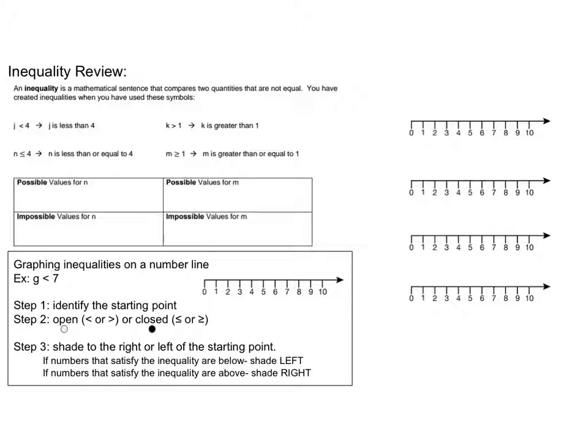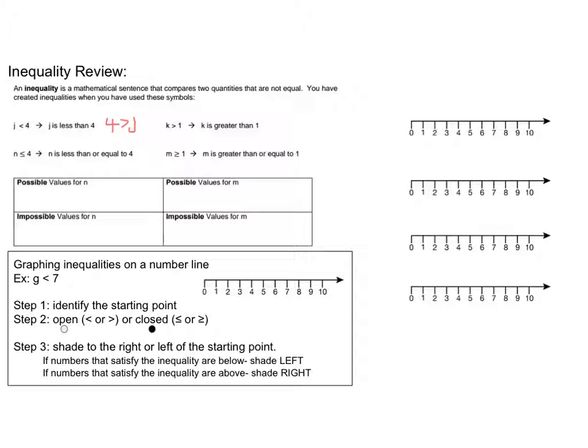All right, it's very important that we know the language of inequality. So once again, we're going to talk about what all these symbols mean. So we have J less than 4, K greater than 1, N less than or equal to 4, M greater than or equal to 1. And keep in mind, we could write these backwards. I could also write this as J less than 4.